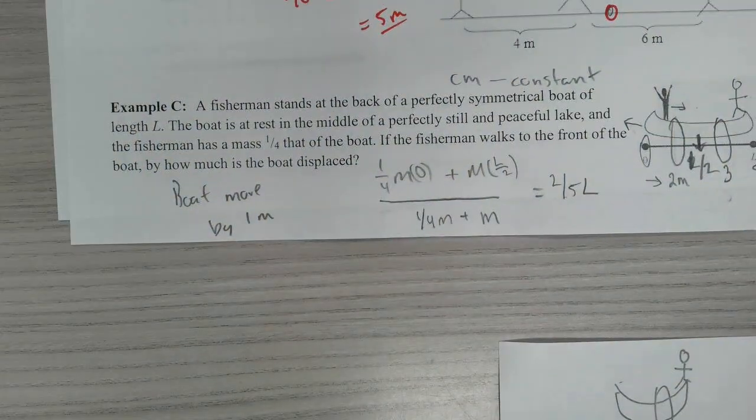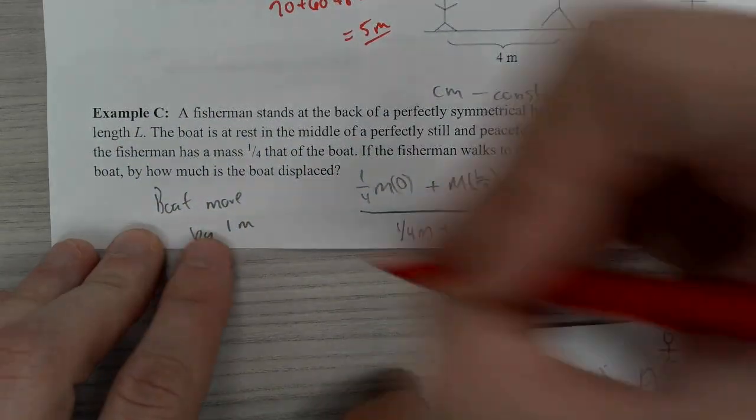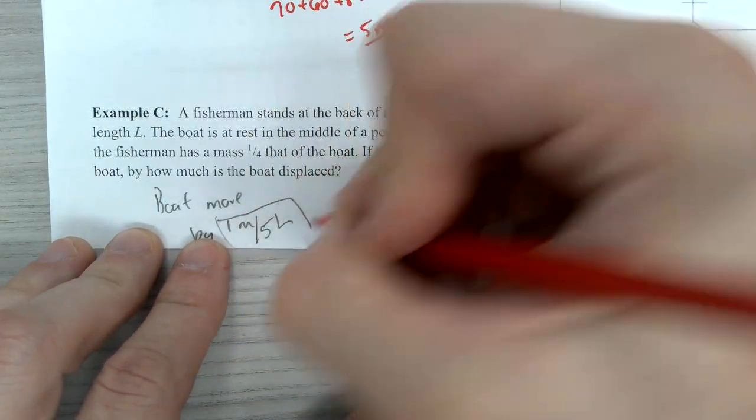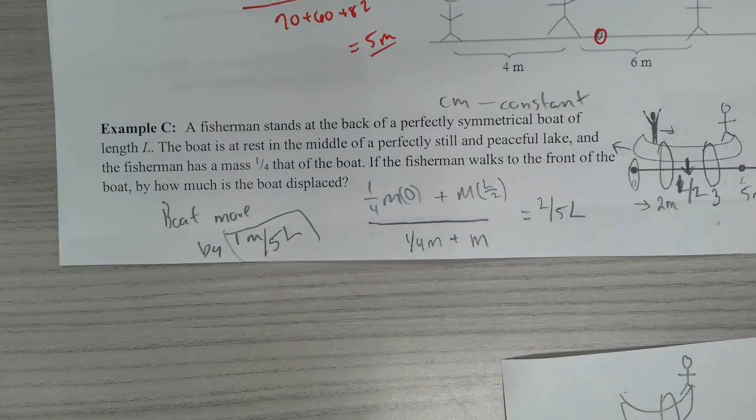But in this case, we don't really know it's actually 5 meters long, so it would be really 1/5 of the length. You wouldn't really be able to say 1 meter. It'd be 1/5 of the actual length of the boat. It'd be what the boat would move to the left if the person goes to the right. Okay?